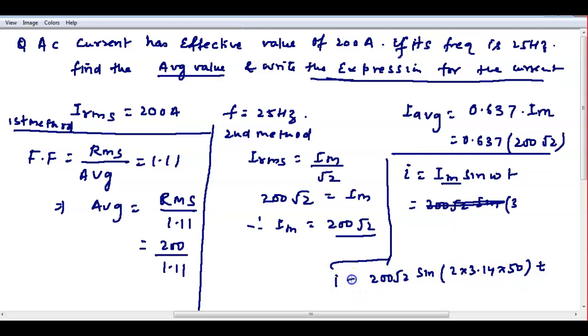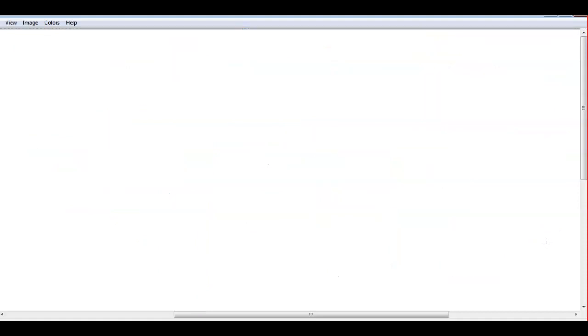That becomes your expression of the current. Here 25 is given, so you use 25. Any doubt in this? So this is how basic questions will come.